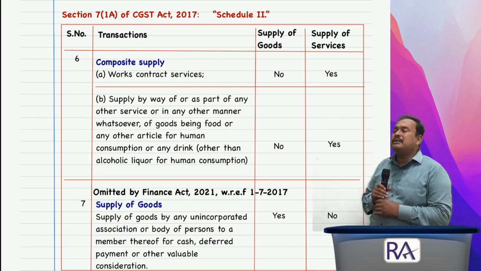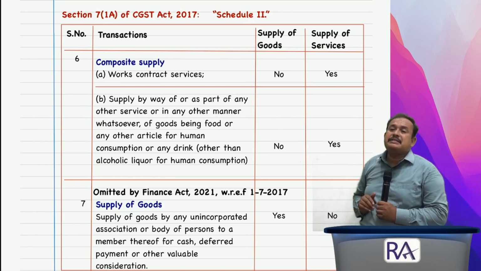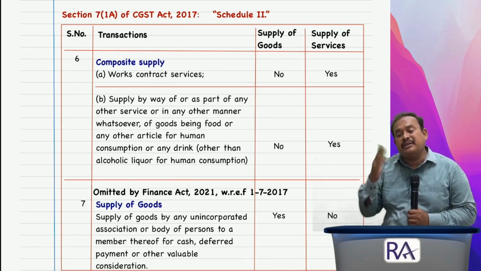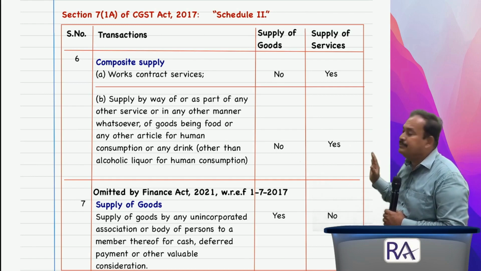The last point, point number 7, already omitted, we already referred in section 7 subsection 1 clause AA. We referred to that time itself. Any difficulty in the given case, my dear friends?